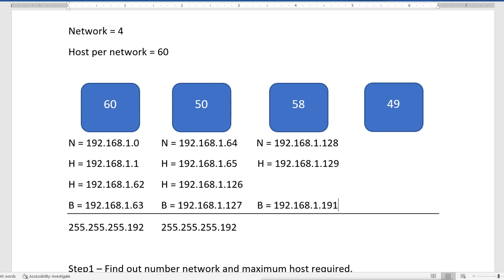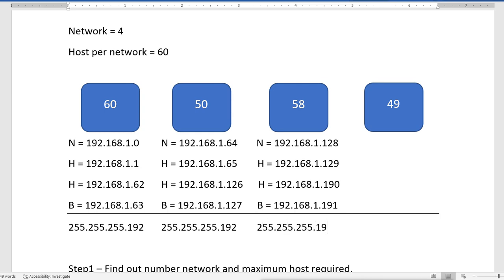Then the valid IPs will go from 192.168.1.129 to 1.190. So when we assign IP addresses to this department and every device of this department, we will use these IPs from 129 to 190, and the subnet mask which we use here is 255.255.255.192.